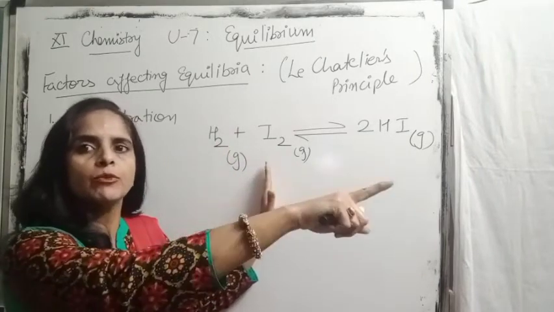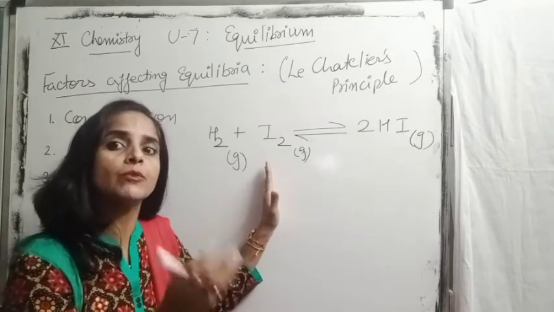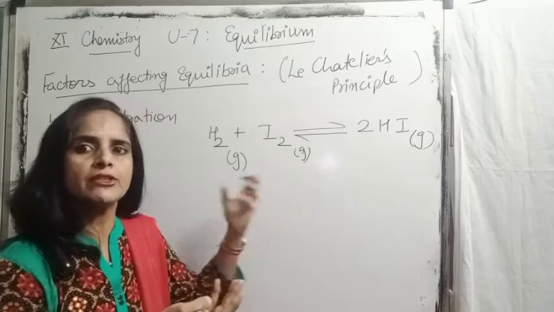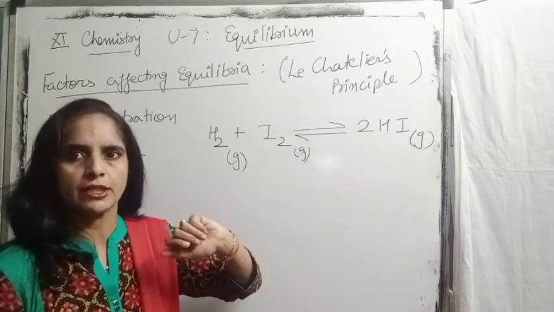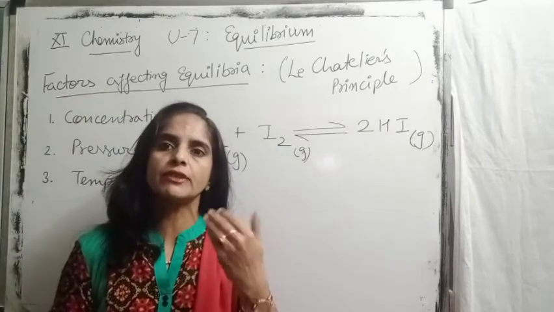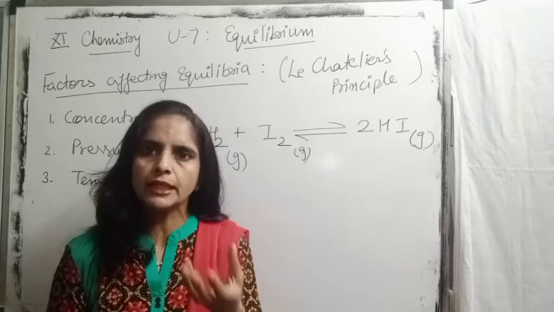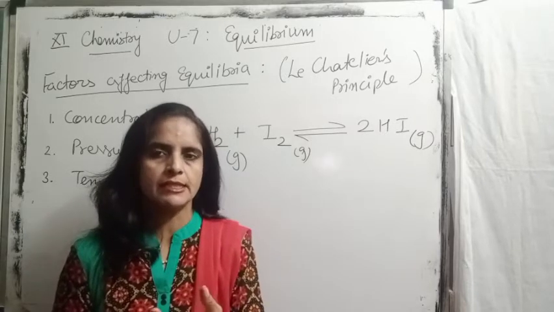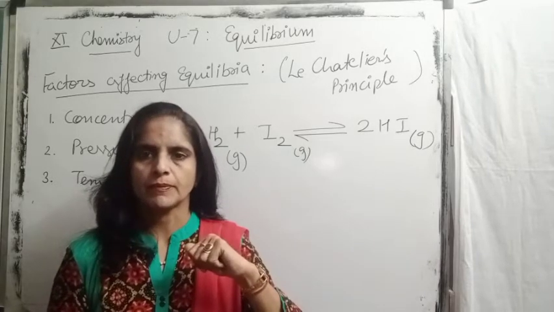Means the reaction will move in the forward direction. Similarly, if we add more iodine, it will consume more hydrogen and the reaction will proceed in the forward direction. Simply, if we increase the concentration of reactants, to nullify that effect, the reaction will proceed in the forward direction.